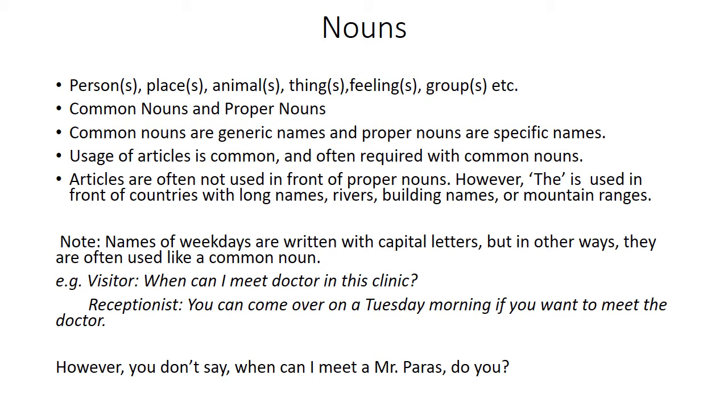However, the is used in front of countries with long names. For example, the United States of America, the United Kingdom. When we refer to China, we don't say the China. However, when we are using the long form of the name for China, that is the People's Republic of China, we use the article the here.